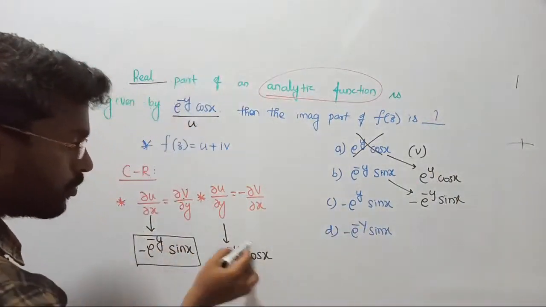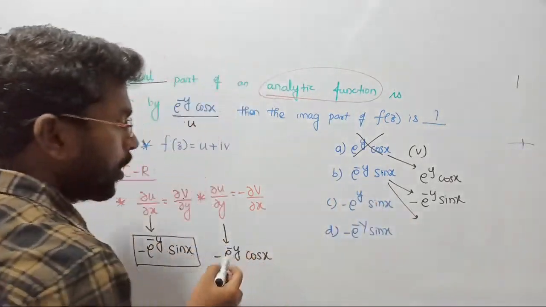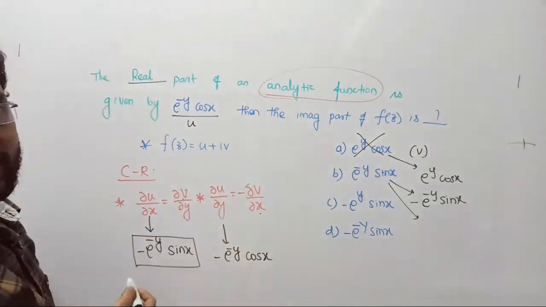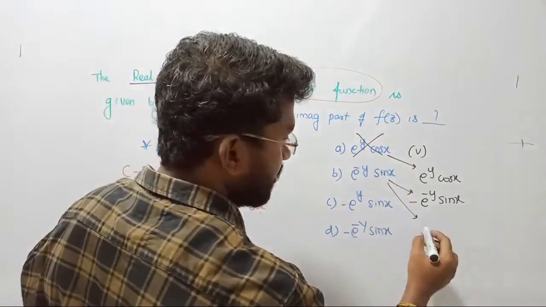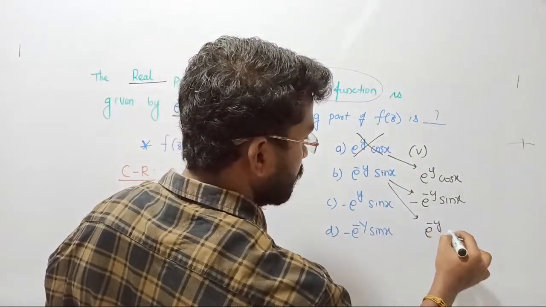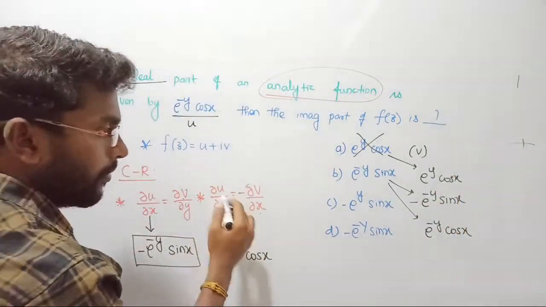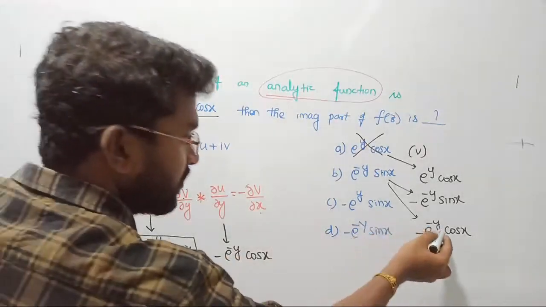But the second condition also should be satisfied. If I enter either function, again you have to differentiate this function with respect to x now in order to satisfy the second condition. First, differentiate this with respect to x. With respect to x, you are going to get e power minus y into cos x. And then we have to multiply it by minus. If you multiply this by minus, we get minus e power minus y into cos x. We got, yes, the same answer, right?